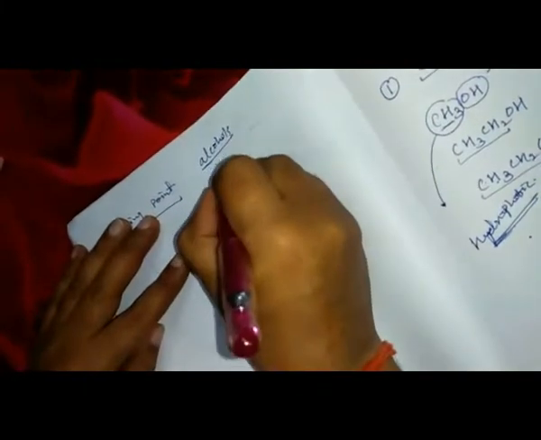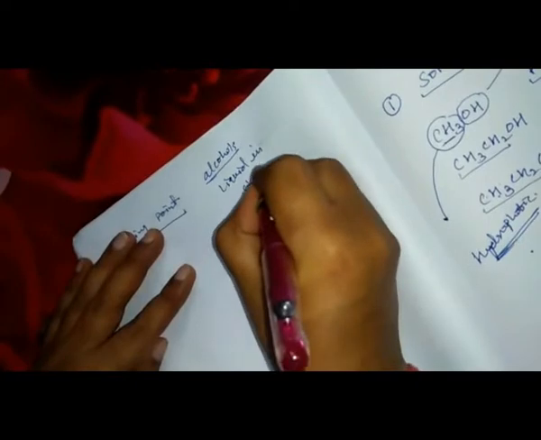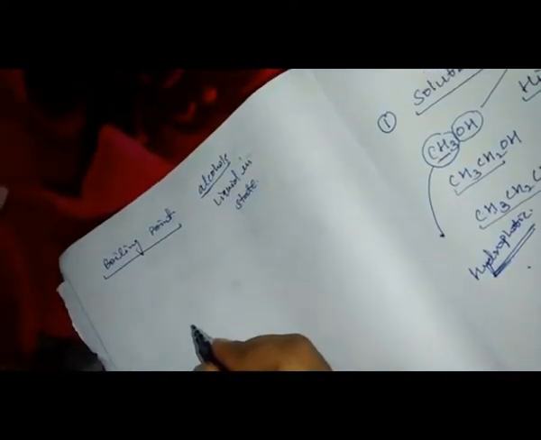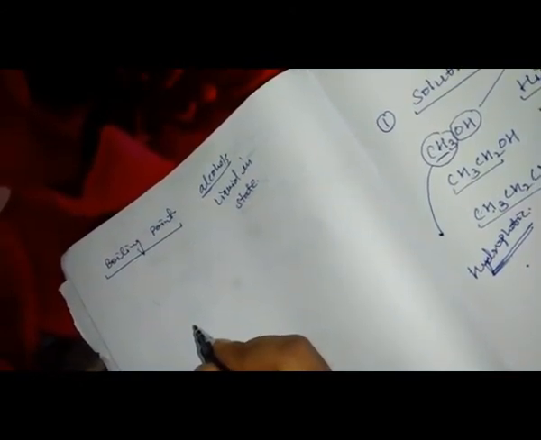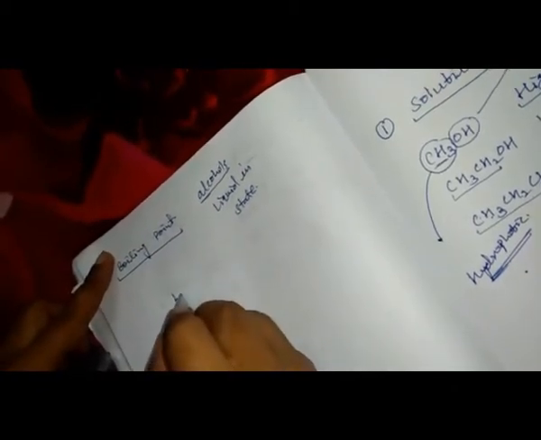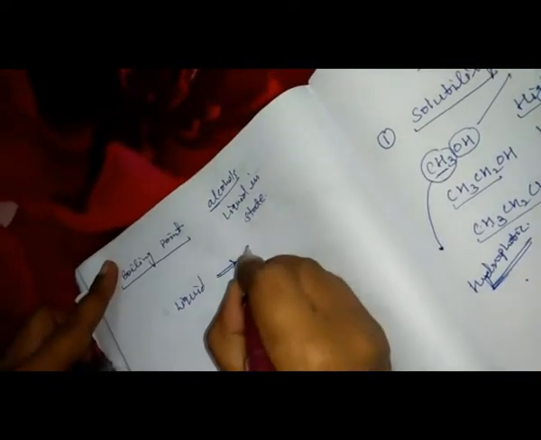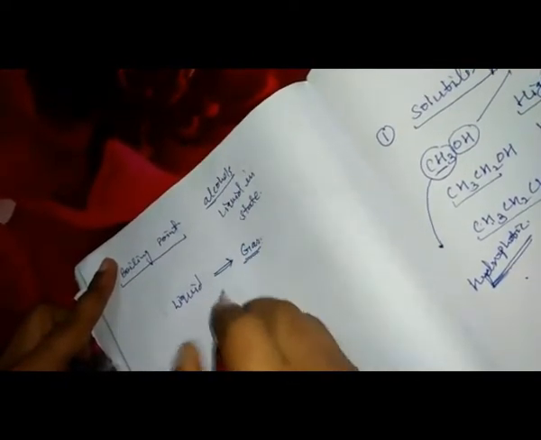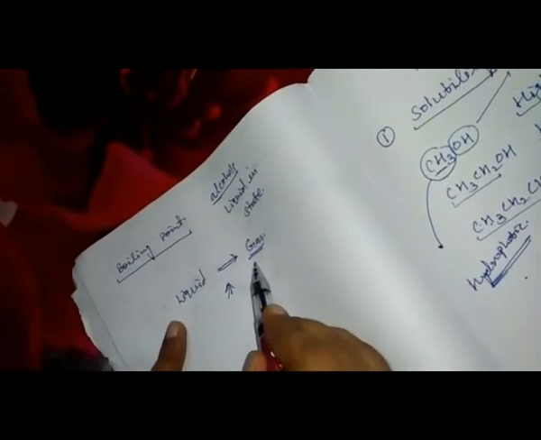Boiling point means the temperature which we provide to convert the liquid state into the gaseous state. We want to convert the liquid into gas, so whatever temperature we provide here will be known as the boiling point.